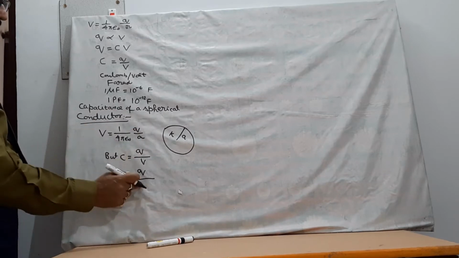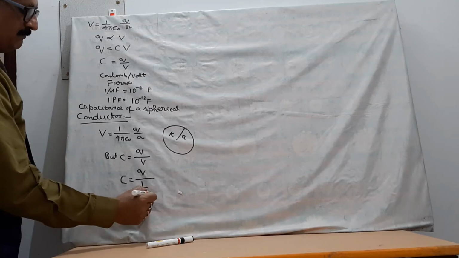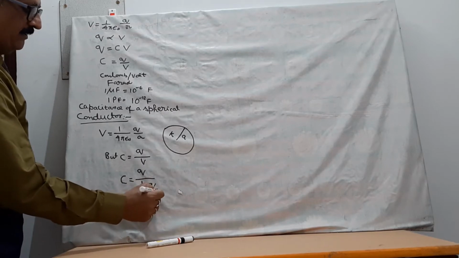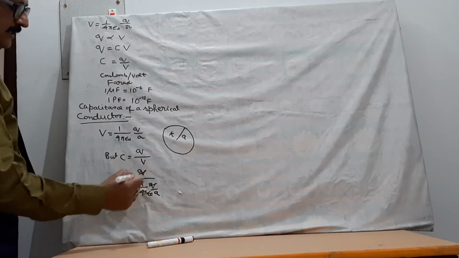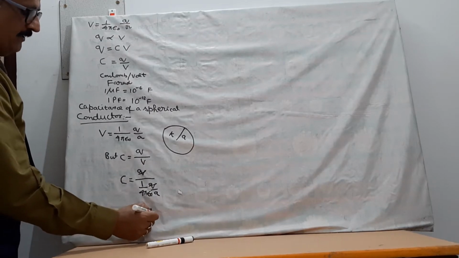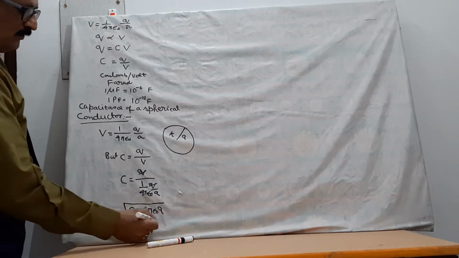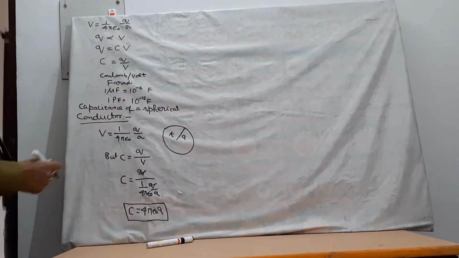This value I will put here, 1 upon 4 pi epsilon naught Q by a. Q and Q cancel out. C will be equal to 4 pi epsilon naught a. Means capacitance of a conductor is 4 pi epsilon naught a.